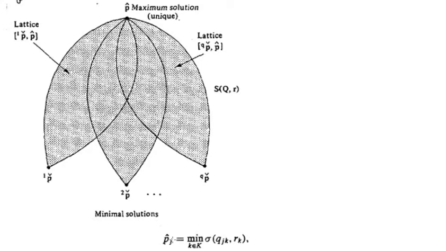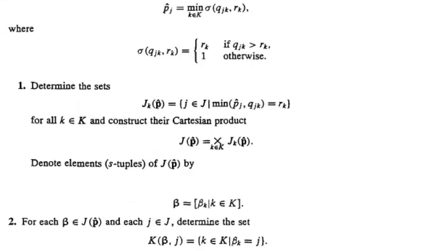To find the maximum solution Pj cap, consider the minimum over every k element of K of sigma(Qjk, Rk), where sigma(Qjk, Rk) equals Rk if Qjk is greater than Rk, and equals 1 otherwise.